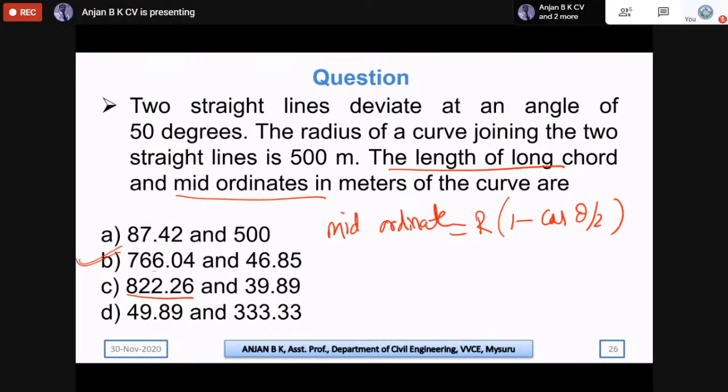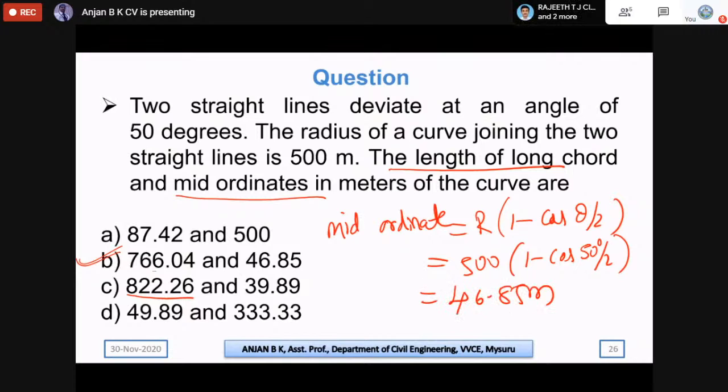Therefore here the radius of the curve is 500, and the deflection angle theta is 50 degrees. On solving this, we get the length of the mid-ordinate equal to 46.85 meters.